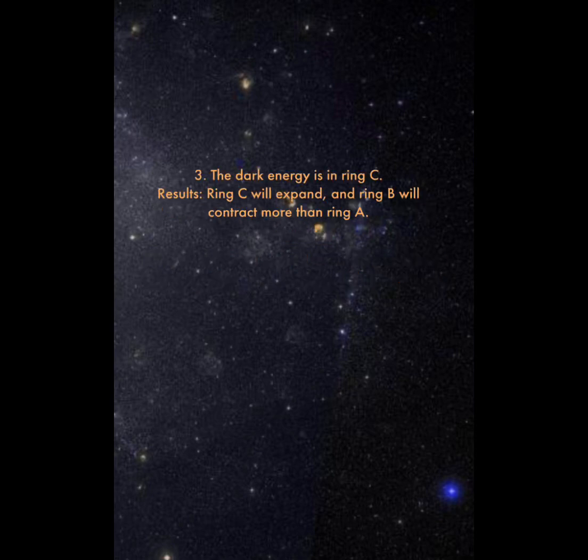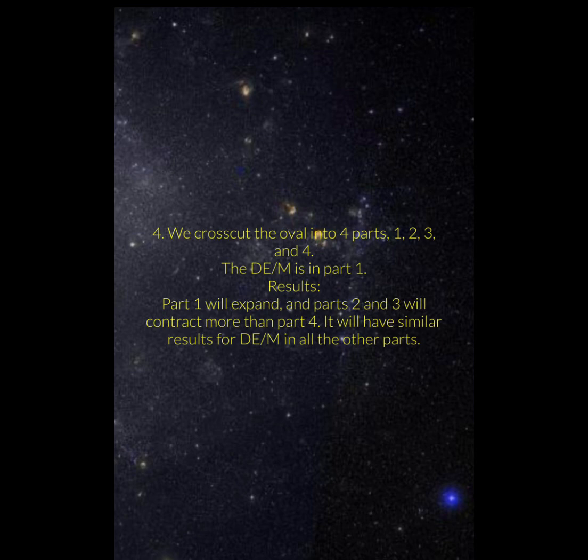3. The dark energy is in ring C. Results: ring C will expand, and ring B will contract more than ring A. 4. We cross-cut the oval into four parts, 1, 2, 3, and 4. The DE/M is in part 1. Results: part 1 will expand and parts 2 and 3 will contract more than part 4. It will have similar results for DE/M in all the other parts.